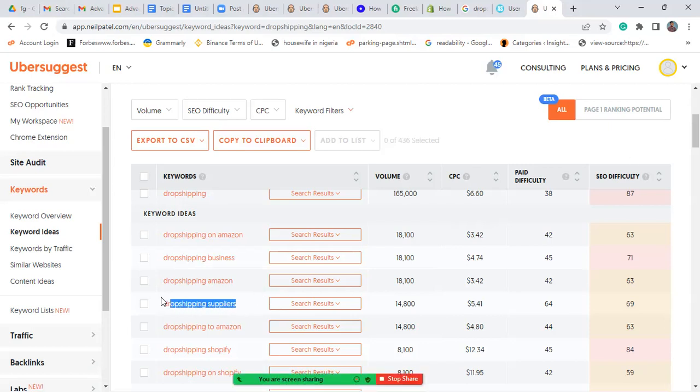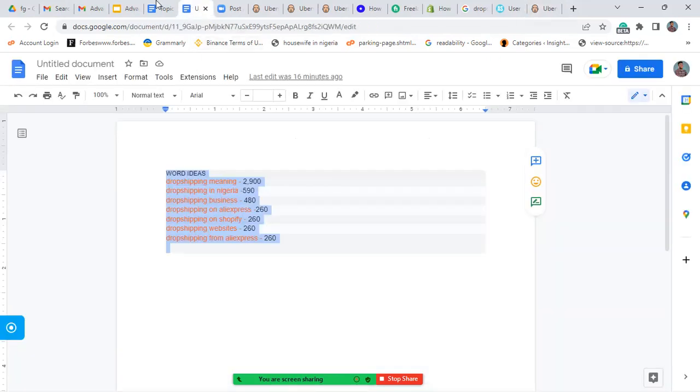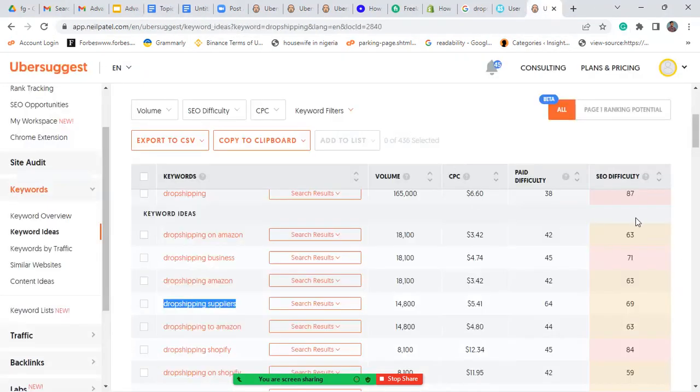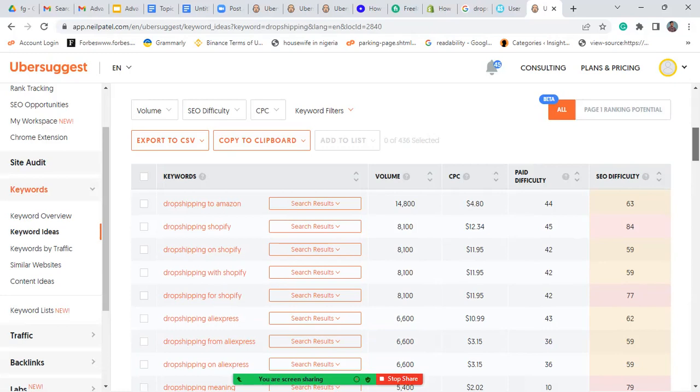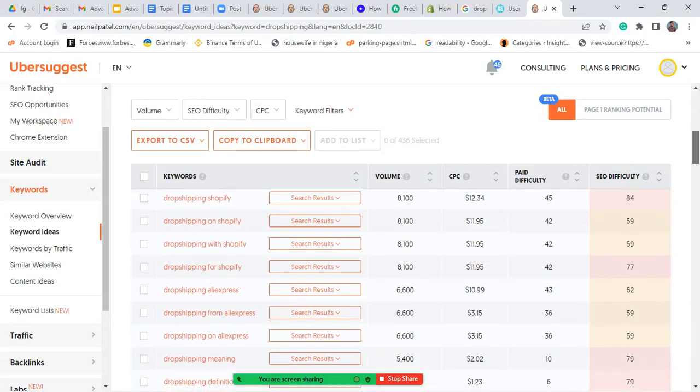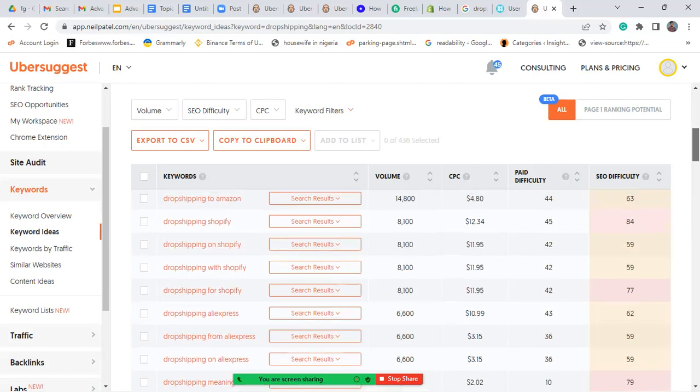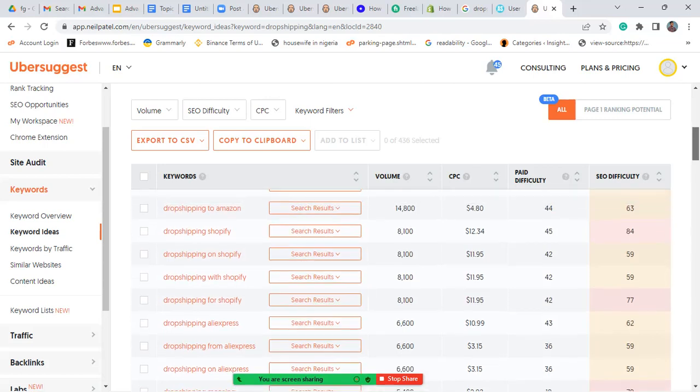So unlike what I did here, which is just a strategy to tell you that you can use as many keywords as possible, when it comes to real SEO writing, when I analyze the article that I will write afresh, you will not need to write a 2,000 word article, as you know that. So you can primarily write 5 topics, 10 articles. You can write one on dropshipping on Amazon, another topic, dropshipping on Shopify, another article, dropshipping on AliExpress. Now, when you write the one for AliExpress, you get 6,000 search volume, and then you do another one, dropshipping on Shopify.